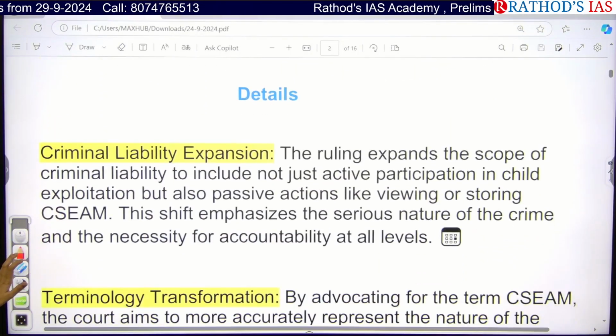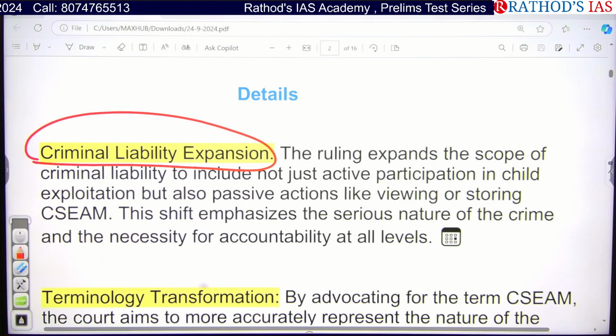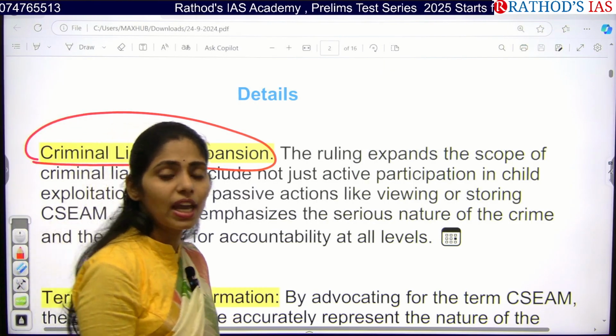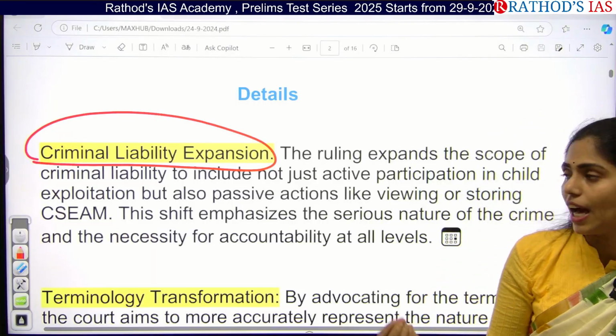So if you see some details, we can understand that there is an expansion of criminal liability now, right? So here there is active participation of the judiciary, and it is taking suo motu cases to ensure safety and security in our country, right?